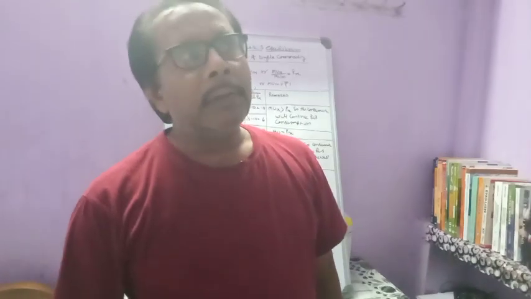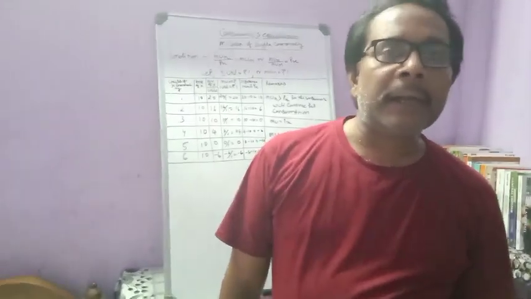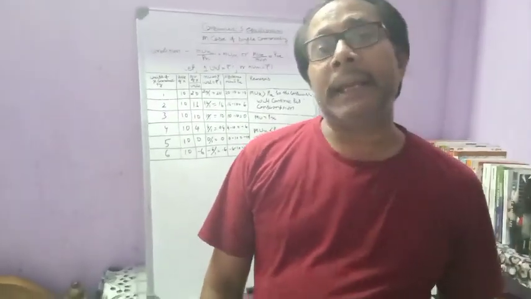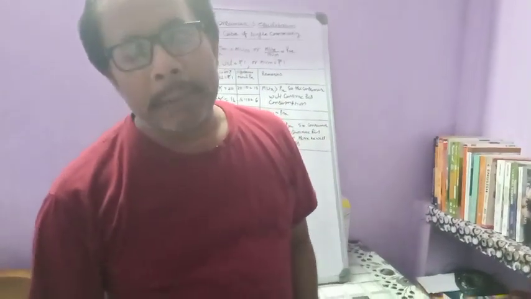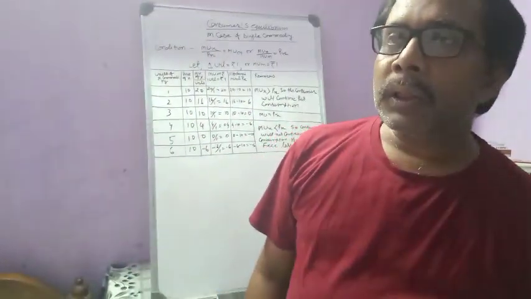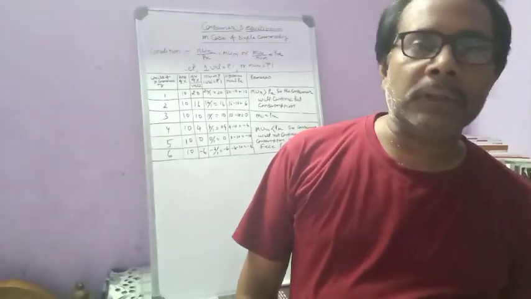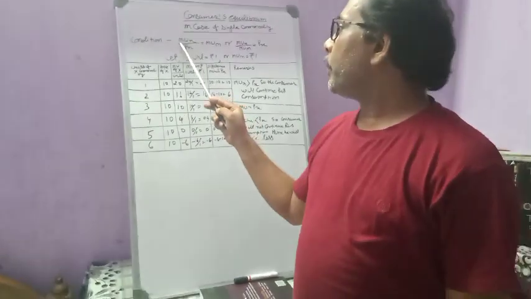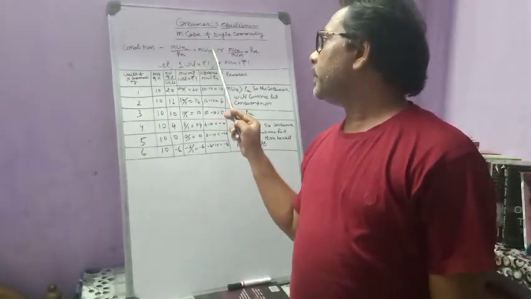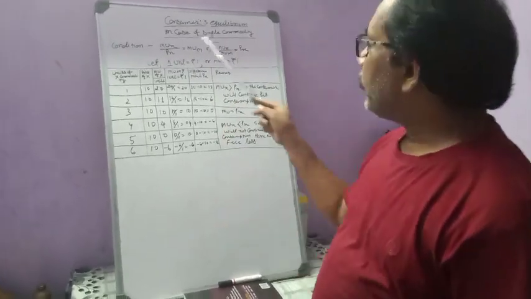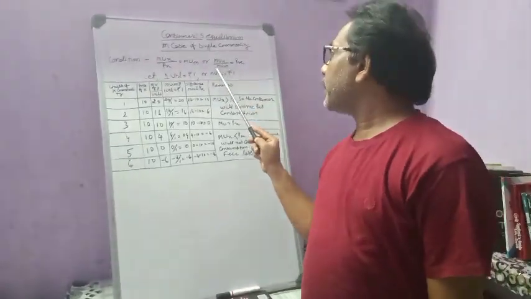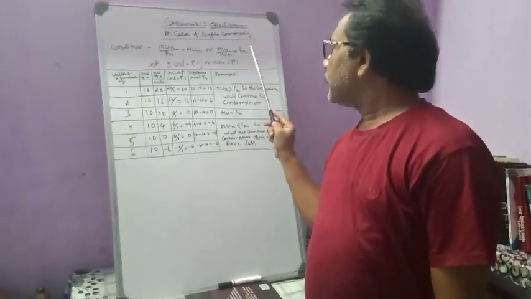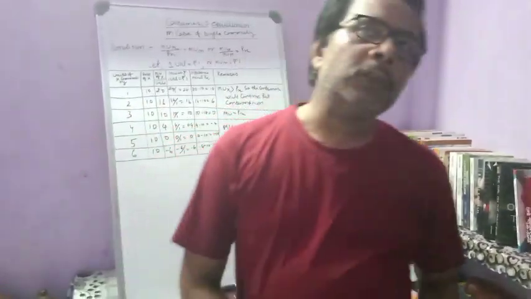In other words, we can say a rational consumer tries to spend his income in such a way that he can get the maximum satisfaction from his given income. On that basis, there is a single condition of consumer's equilibrium, that is MUX divided by PX must be equal to MUM, or we can say MUX divided by MUM is equal to PX. So this is the condition of consumer's equilibrium.